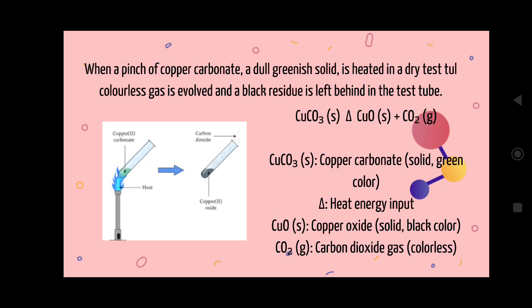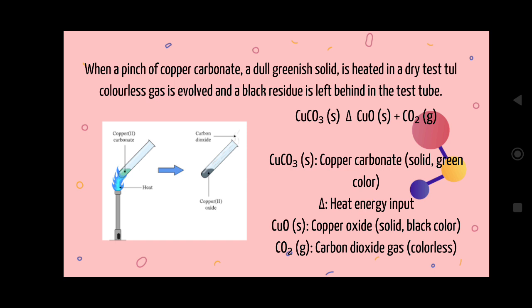Now, this is one more example of chemical change. Take calcium carbonate and heat it. What will I get? I will get calcium oxide along with carbon dioxide. Initially it is calcium carbonate, a solid green-colored substance, but after that we get a colorless gas and a solid which is black in color.